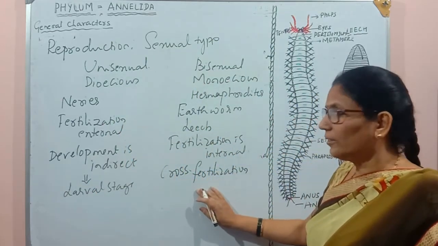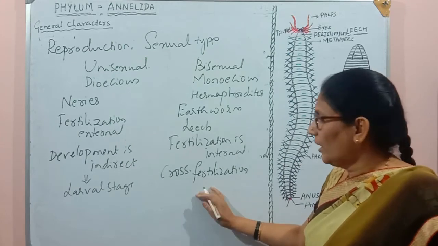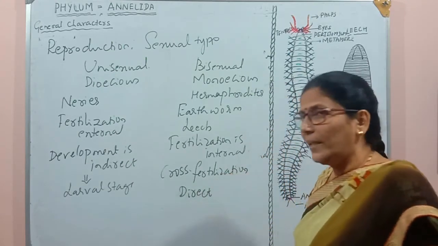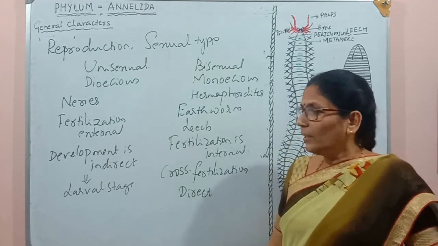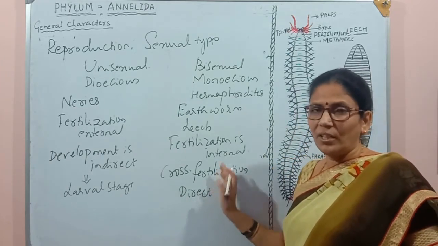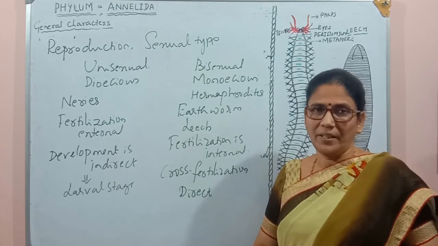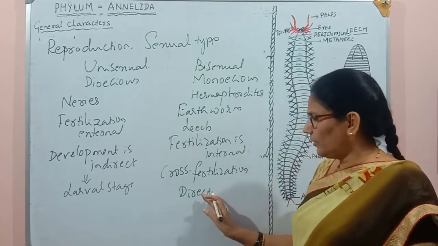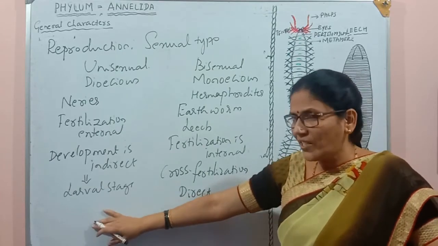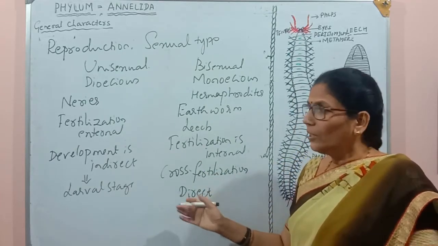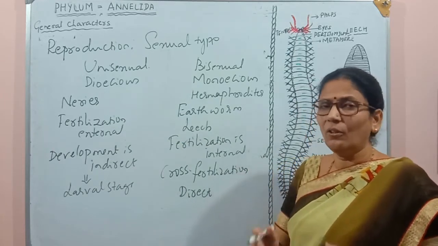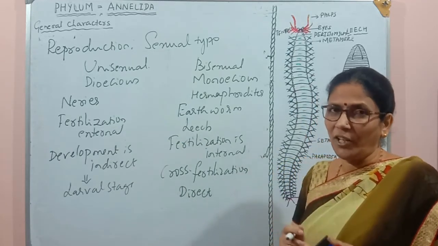But in case of earthworms and leech, development is direct because there is no larval stage in their developmental period. So this is a very important character of direct and indirect, because a larval stage is there, or a larval stage is not there.